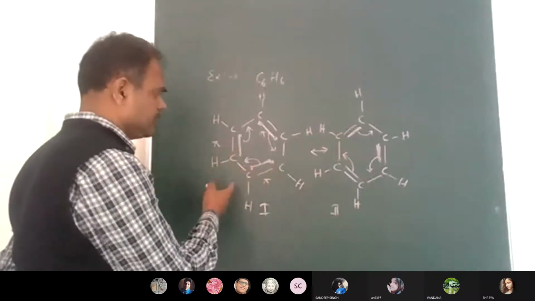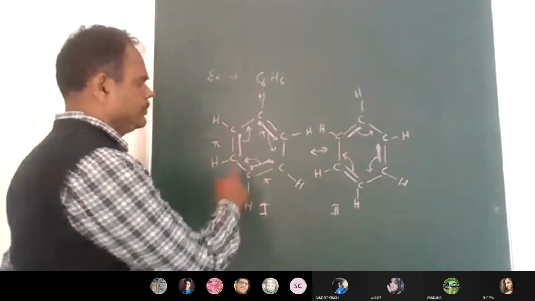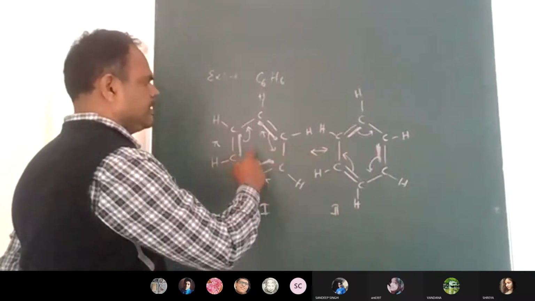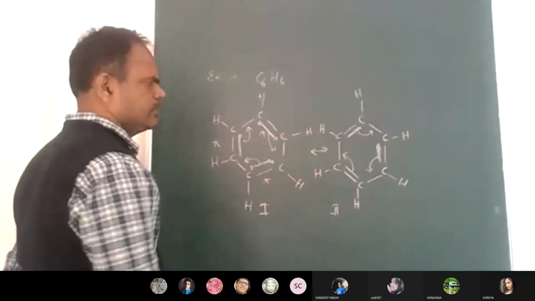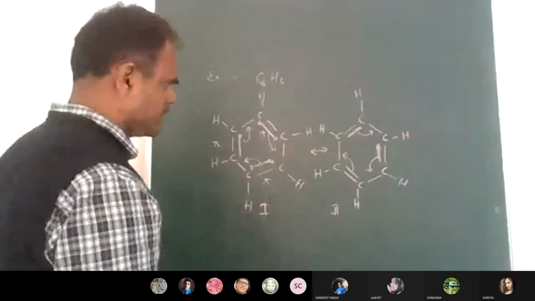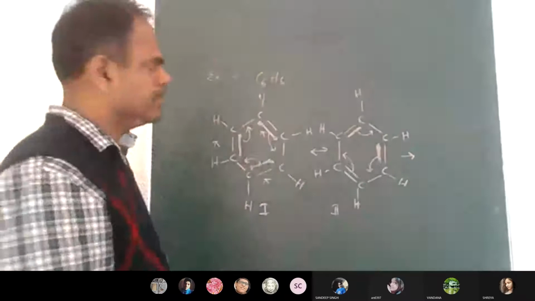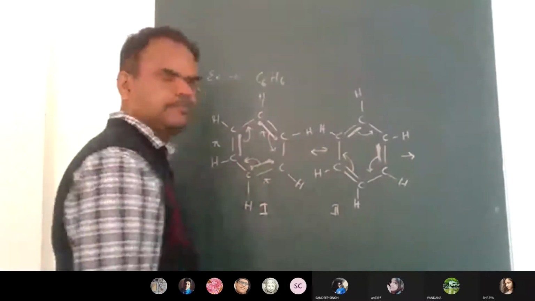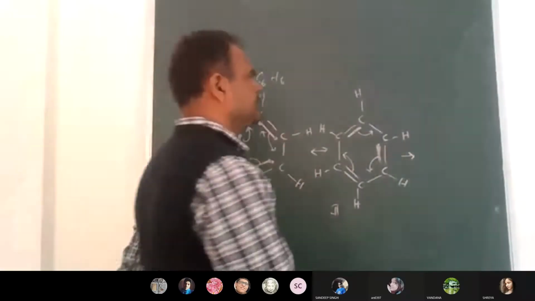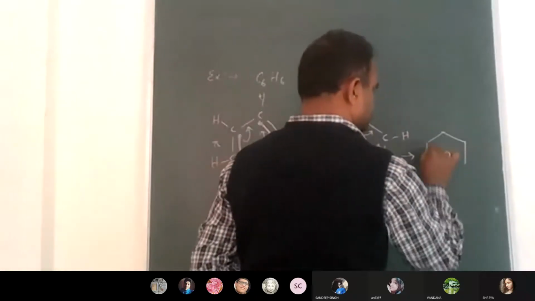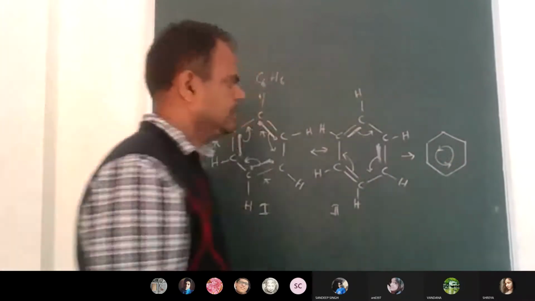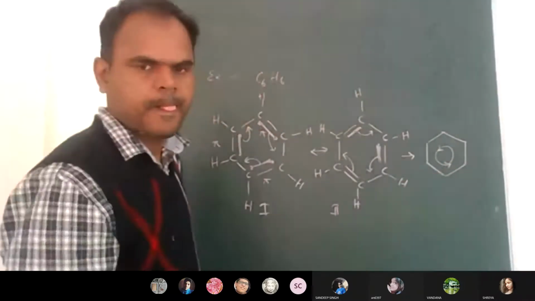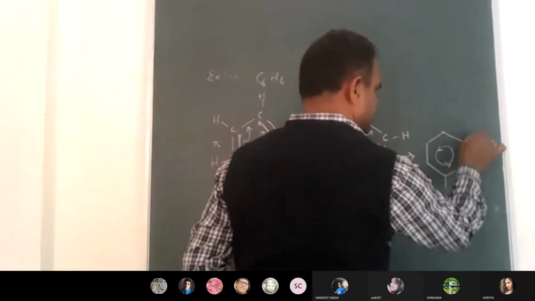As a result, we get two structures. But which is the correct one, the first or the second? Both have different energy. This molecule and this molecule have different energies. Our resonance forms have energies, and that is called resonance energy. But which is the correct structure? When these two oscillate with each other, they pass through one intermediate structure. That intermediate structure is the benzene resonance hybrid. The benzene resonance hybrid can be written like this.